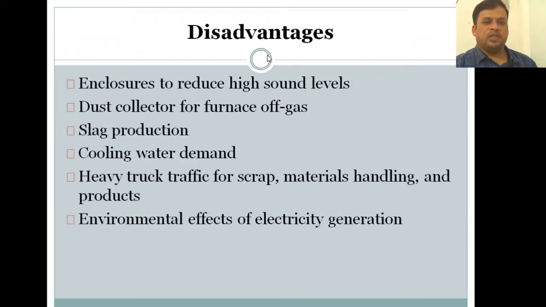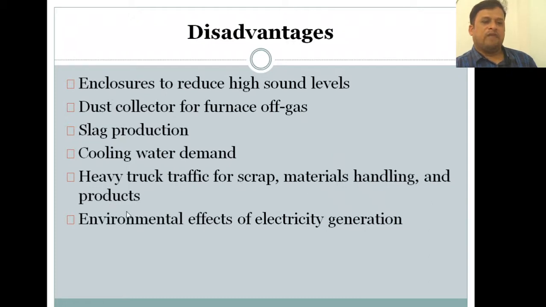Now we will go to the disadvantages. The enclosures to reduce high sound levels, dust collector for furnace gas, slag production, cooling water demand, heavy truck traffic for scrap, and materials handling and products.